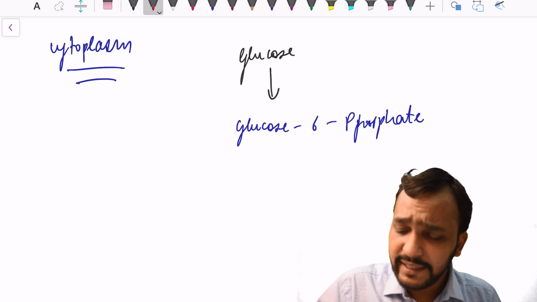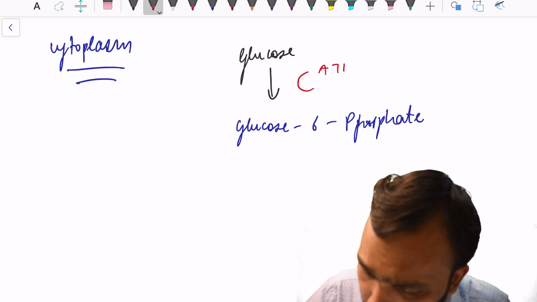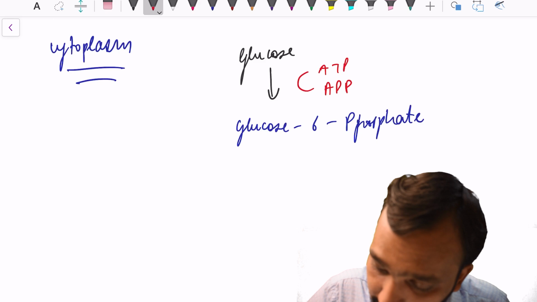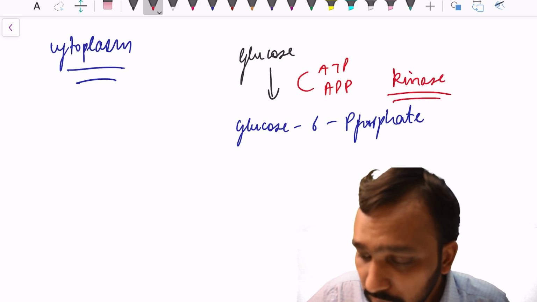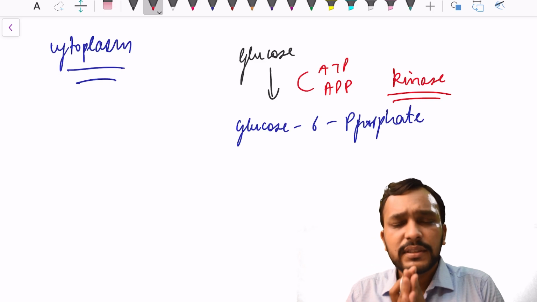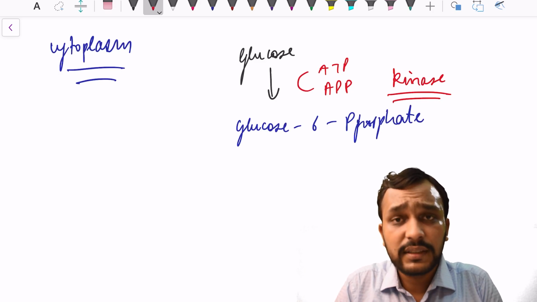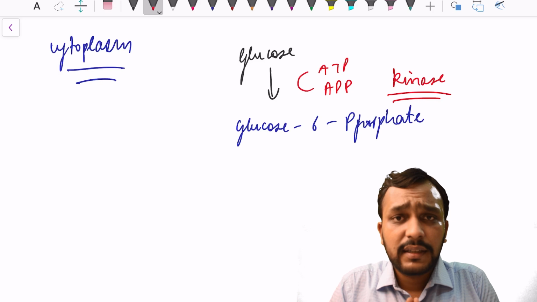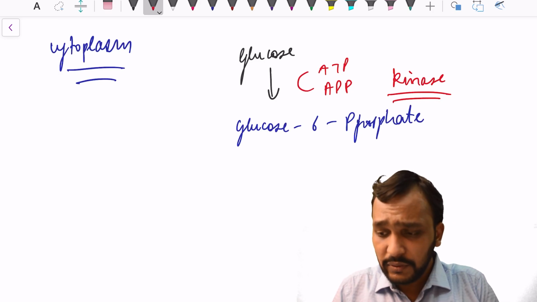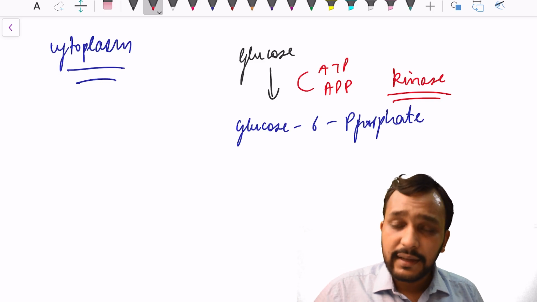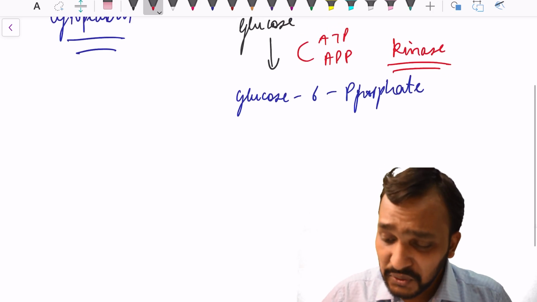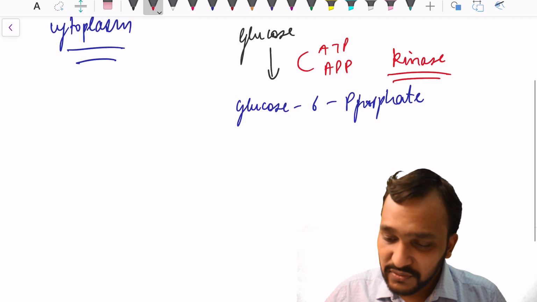Which enzyme? Any enzyme which utilizes ATP for its conversion will be a kinase. This you need to remember. So this is the first kinase utilized in this pathway, and glucose is converted to glucose 6-phosphate.